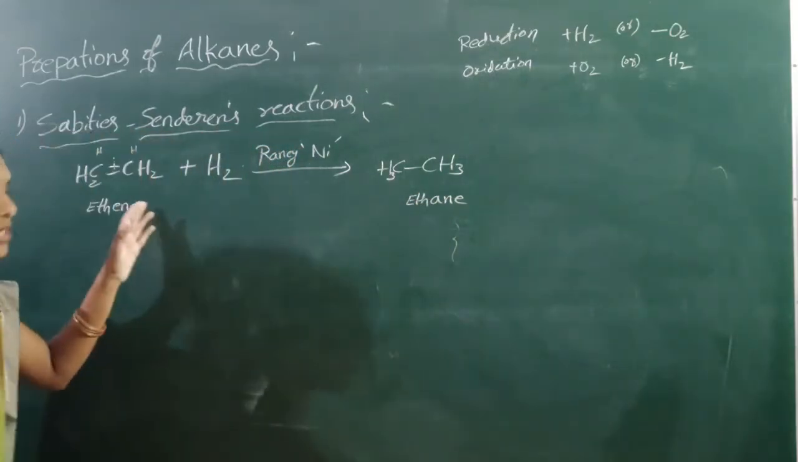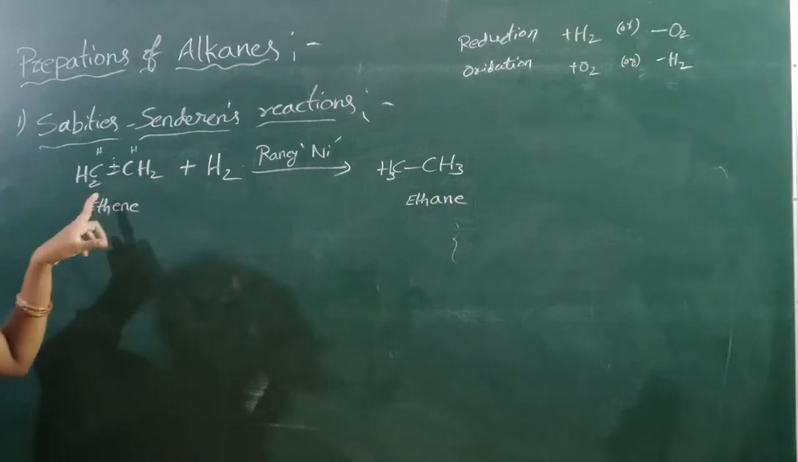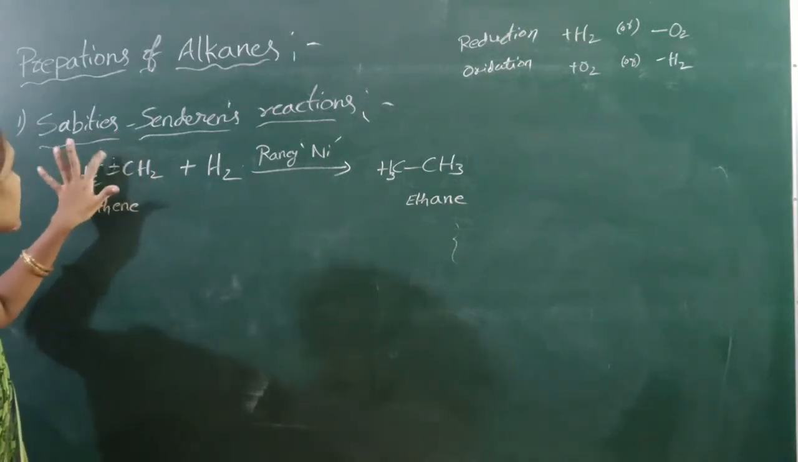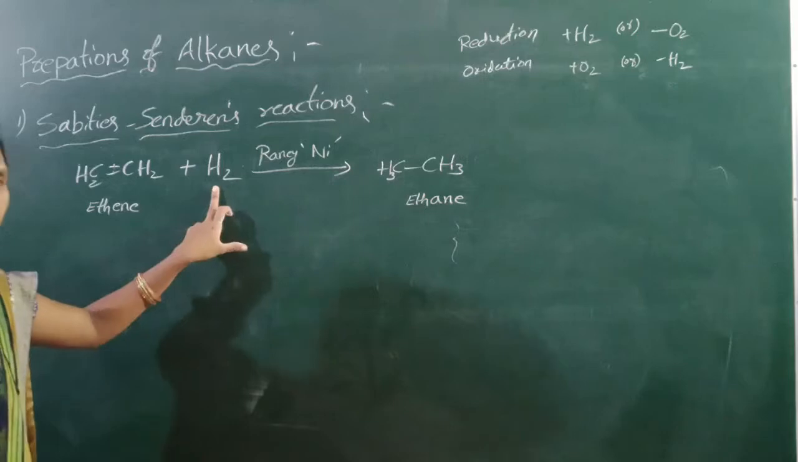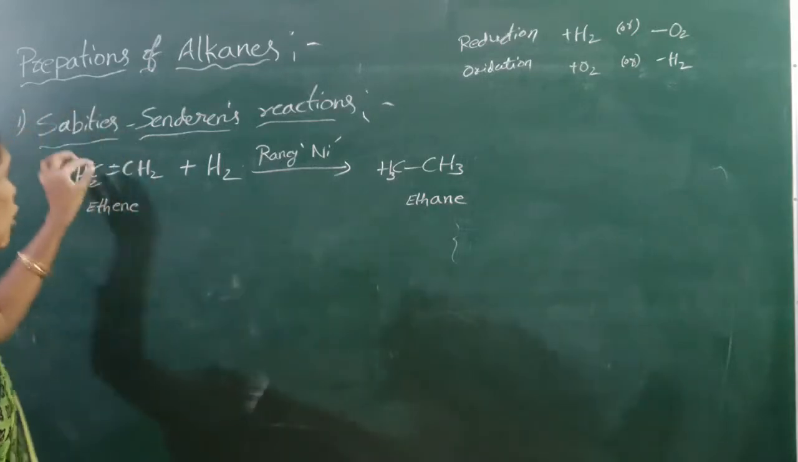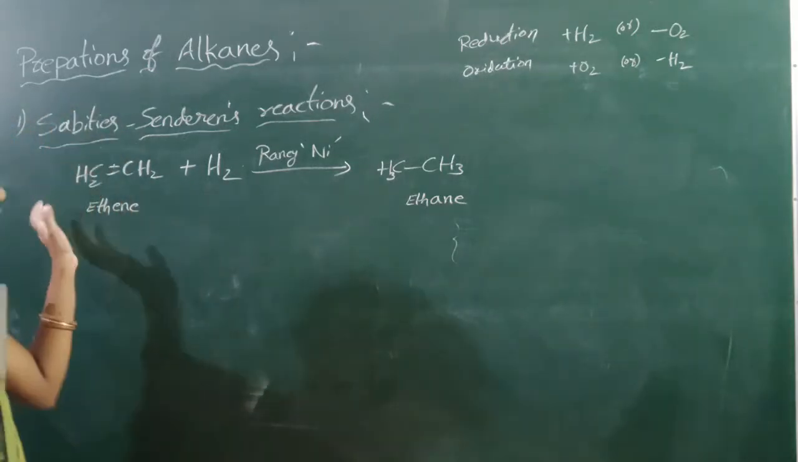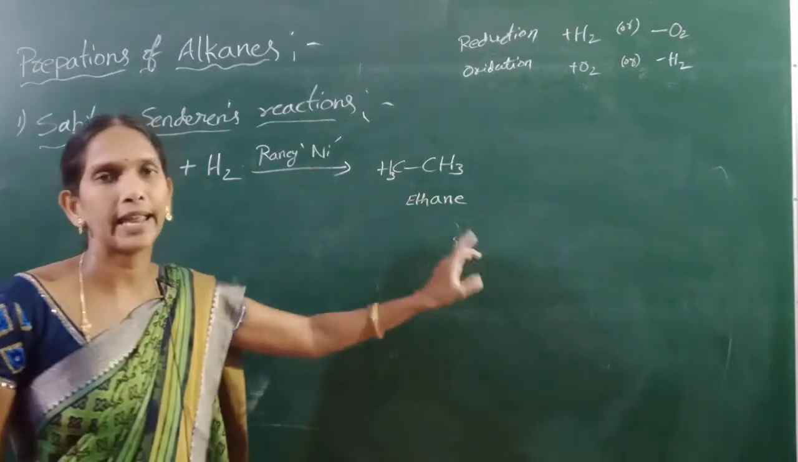Addition reaction can take place here. Ethene can react with hydrogen in presence of Raney nickel. One bond is broken, so we can form ethane.